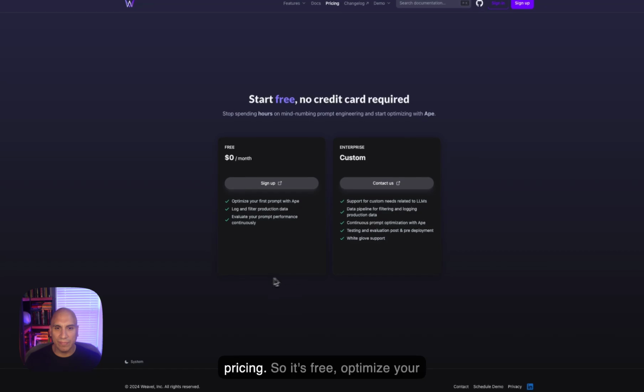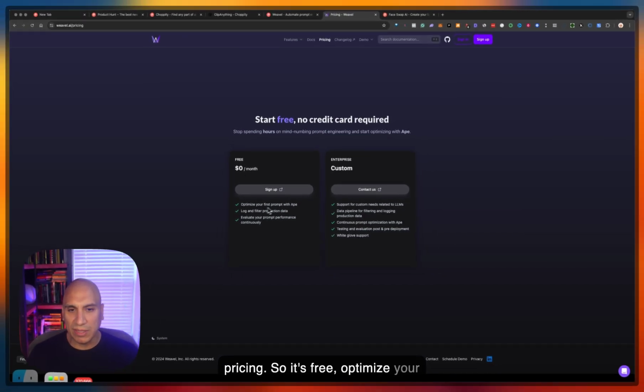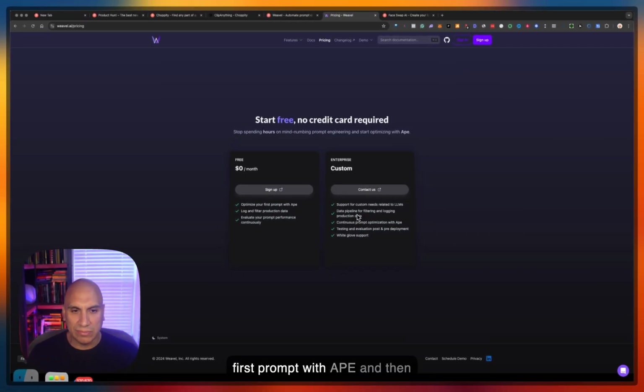Let's look at pricing. So it's free. Optimize your first prompt with Ape, and then custom. You probably need more white glove support. But yeah, you can start for free and check it out and see how it works.